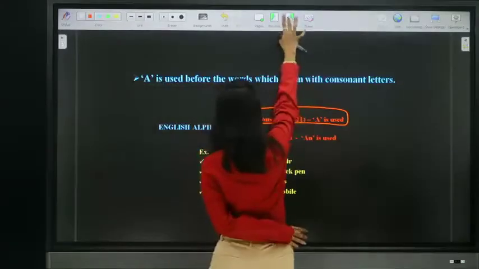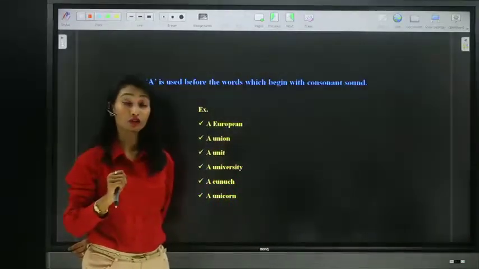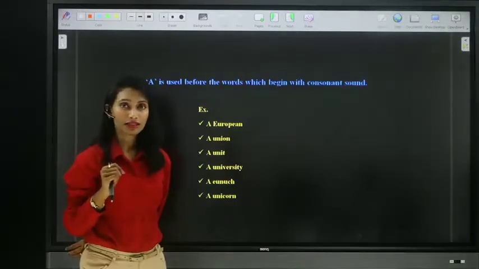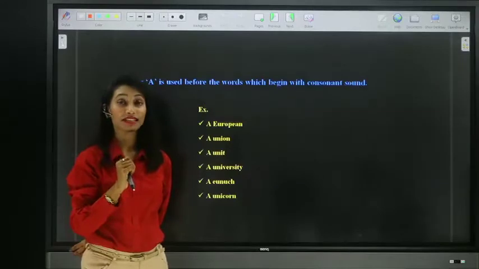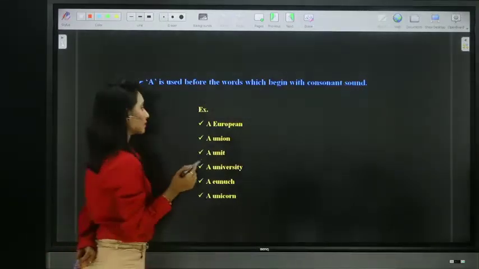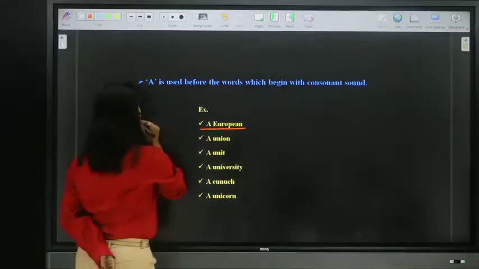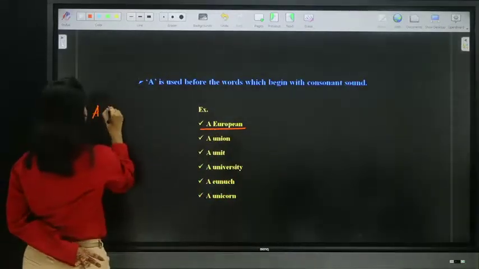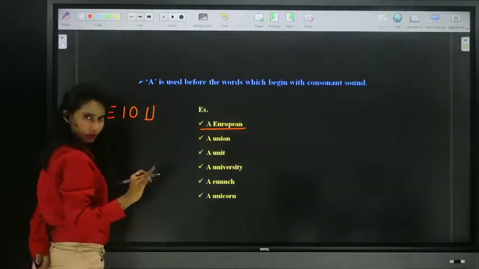Now moving on to the second usage: article A is also used before vowels when they sound like consonants. For example, look at this. A European. A, E, I, O, U are vowels, we know, right?